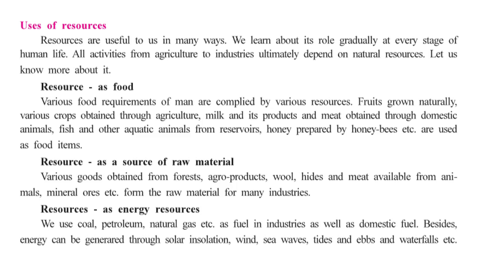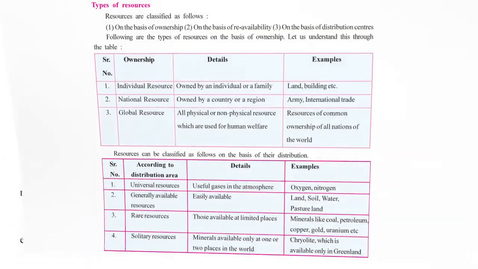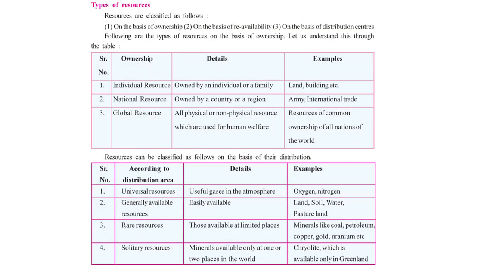So this is how there are few resources which are acting as an energy source. So here we have seen resource as a food, resource as a source of raw material, and resource as an energy resource. Now moving further, we'll discuss types of resources.